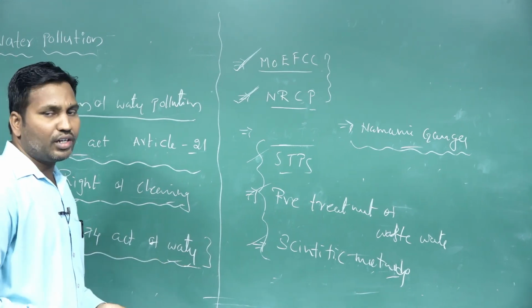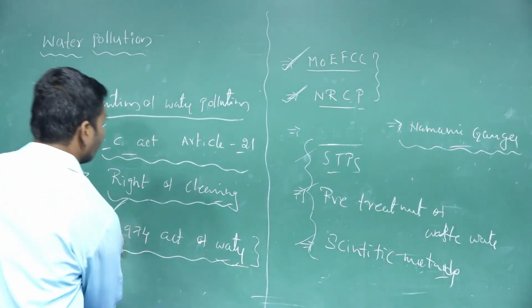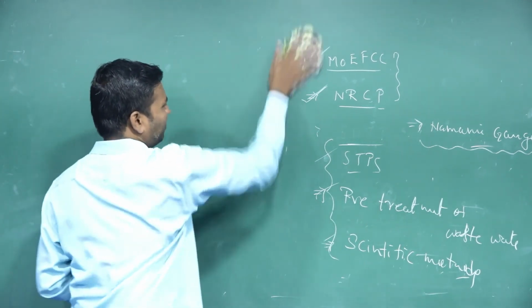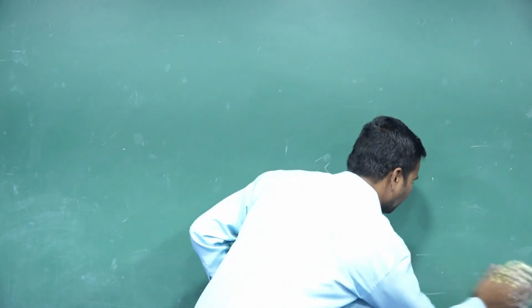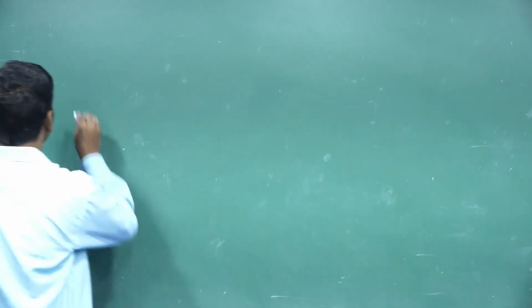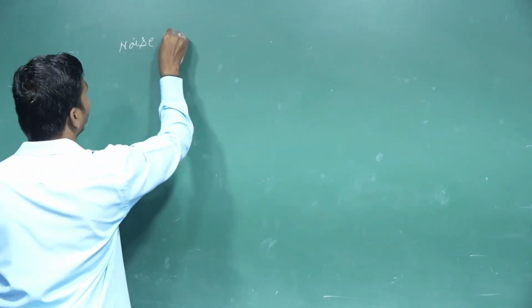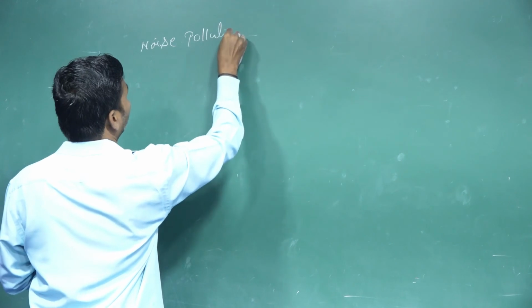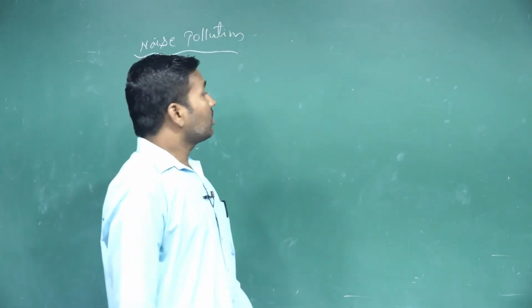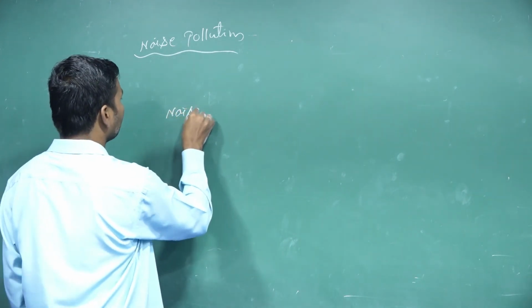Next we are taking noise pollution. So what is meant by noise?